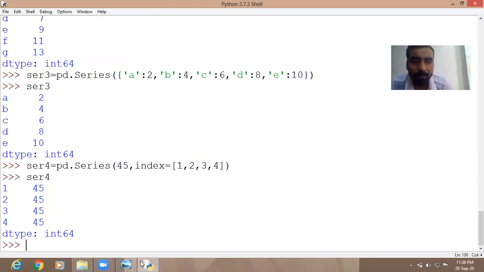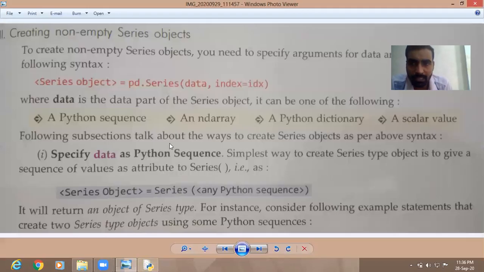Kindly practice all this in your system, computer or mobile: how to create a series with different items like a Python sequence, ND array, Python dictionary, or scalar value. Practice all these and start learning also. Okay, that's all for today.